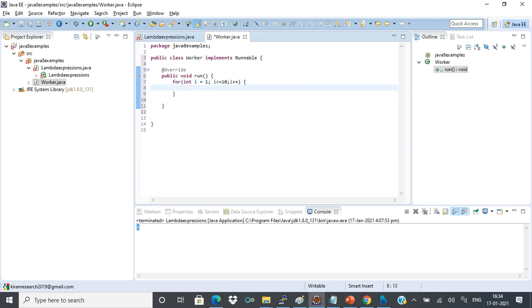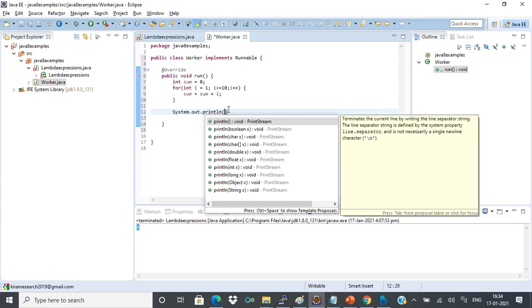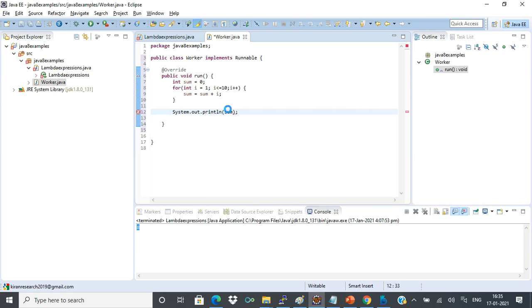I'll just, okay. What I'll do is I'll take sum equal to 0. I'll print the sum of 10 integers, sum equal to sum plus i. Just a simple loop like this. Okay, and then I will print the value of sum. So this is what this worker class does: it processes the sum of 10 integers.